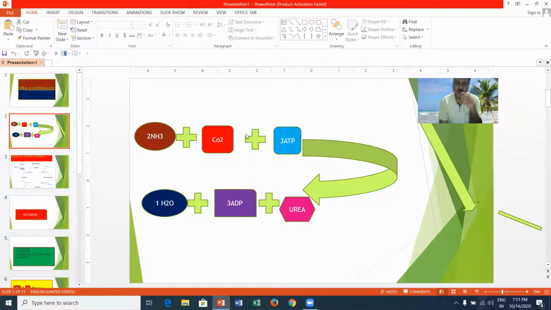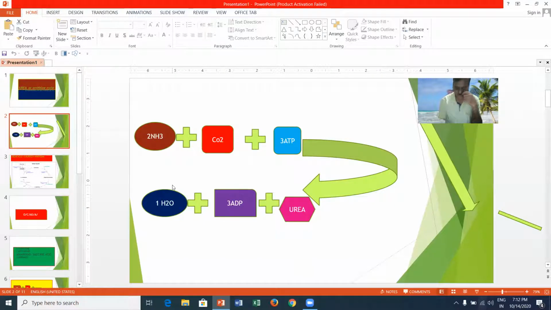The conversion of ammonia into urea by the operation of a cascade of reactions is called the urea cycle. In the presence of ATP, three ATP molecules are required for the formation of urea. This urea cycle was first described by Hans Krebs as well as Henseleit in 1932 in the rat liver cells.